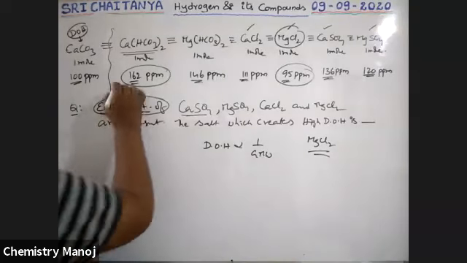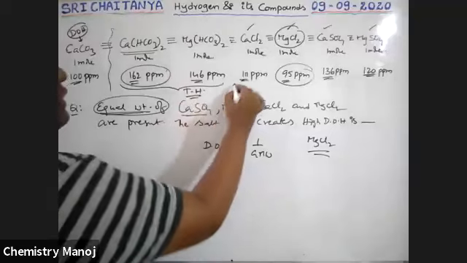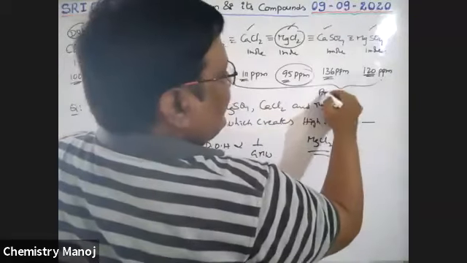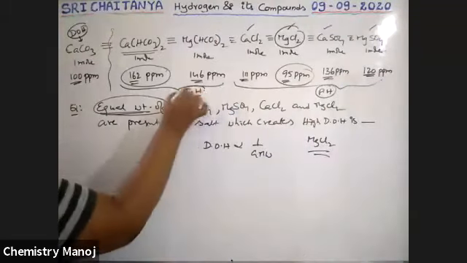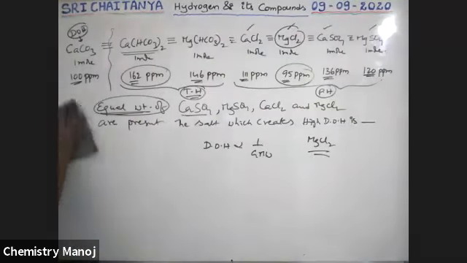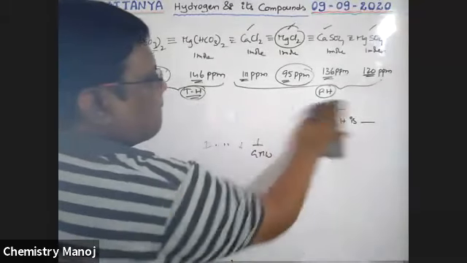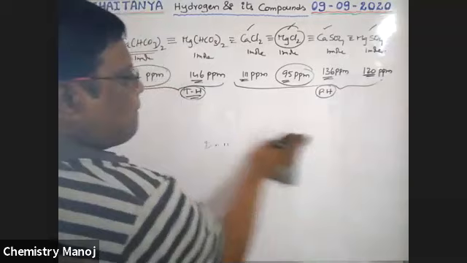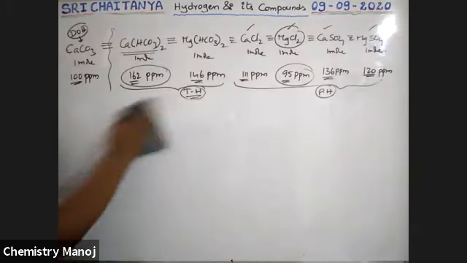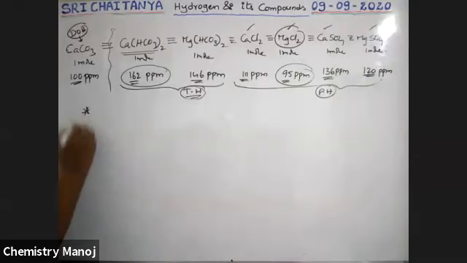These two bicarbonates give temporary hardness. These 4 give permanent hardness. So these are temporary hardness. Those are permanent hardness. Next. Degree of hardness, it is also an important point.